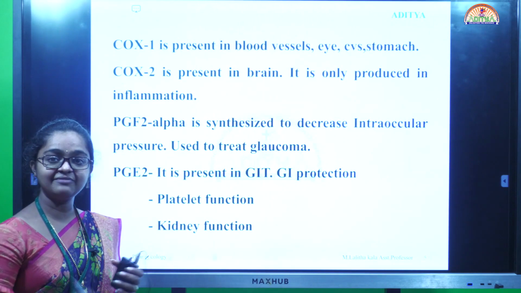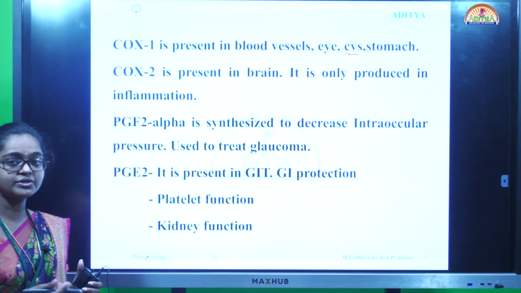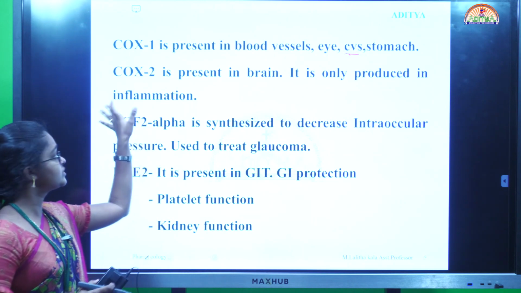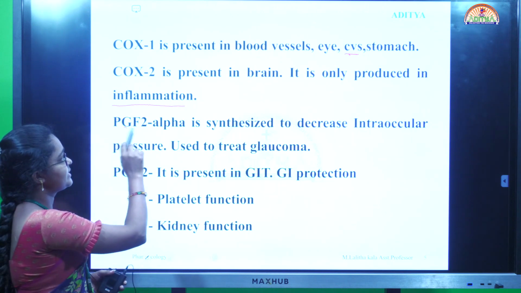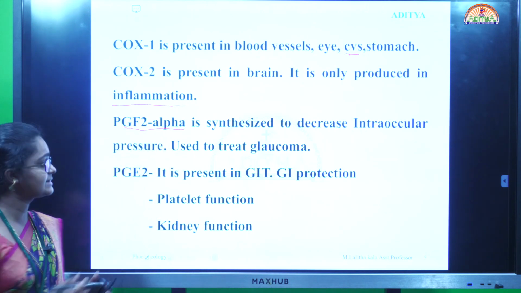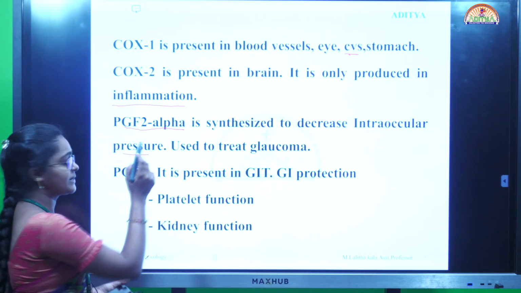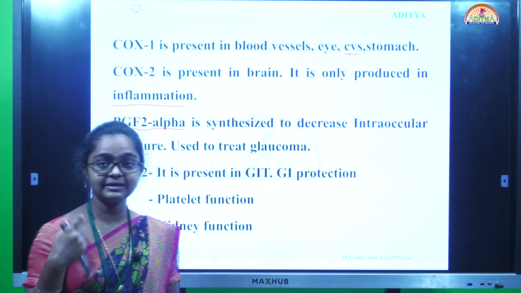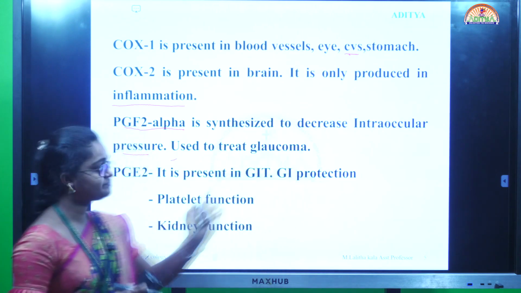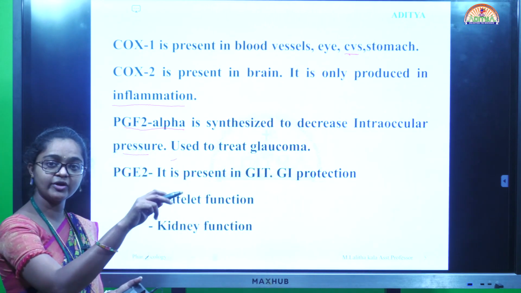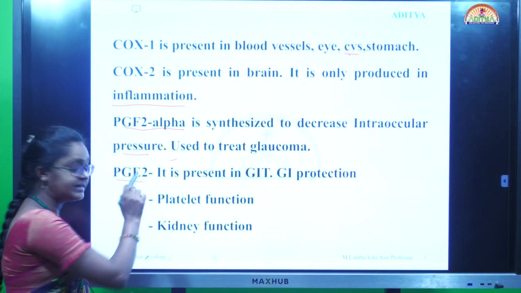COX1 is present in blood vessels, eyes, cardiovascular system and stomach, whereas COX2 is present in the brain and produces the inflammatory reactions. Next, coming to prostaglandin F2 alpha. It is synthesized to decrease intraocular pressure, which is mainly in the eye. It acts on the intraocular pressure, so it is used to treat glaucoma.